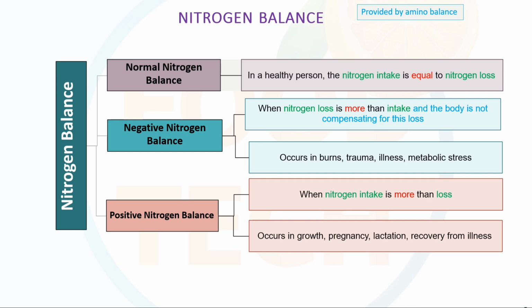Basically it occurs in people who are in the growth stage, meaning at the age of 19 to 20, and during pregnancy and the lactation period. In those cases the positive nitrogen balance is there. So there are basically three categories: normal, which has equal; positive, where intake is more; and negative, where loss is more.